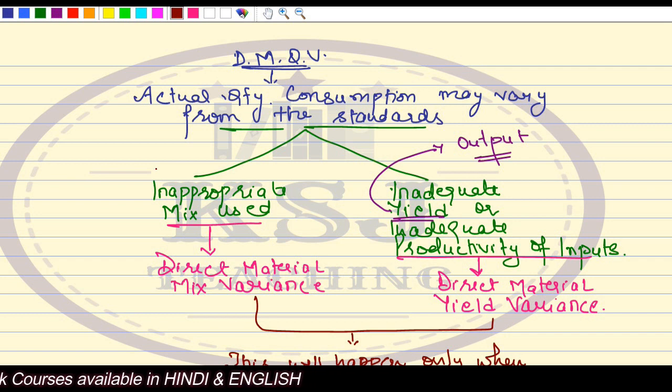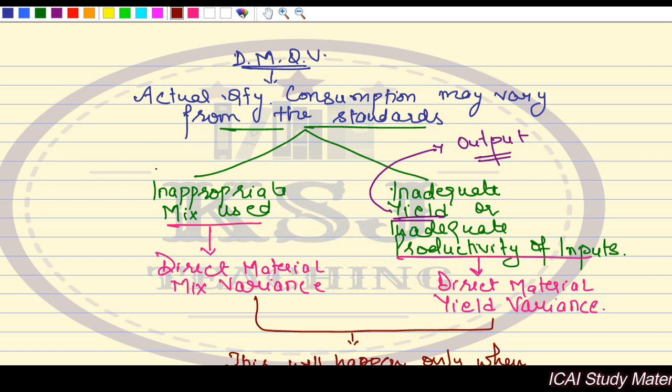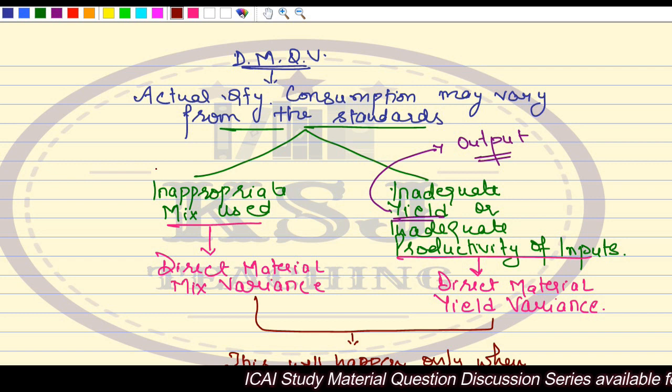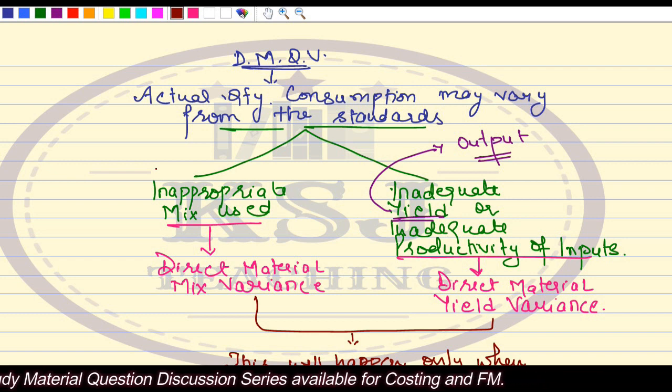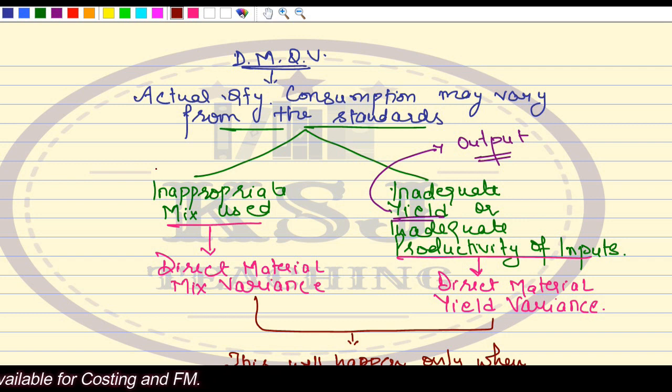Because of that, what happened? You planned for 100 units of output, but you could only get 80 units of output. If you are getting 80 units of output instead of 100 units, obviously your quantity consumption of the raw material will vary from the standards. You have set the standards for 100 units, but you have got only 80 units, so actual consumption will be different. So in that case, it is dependent upon the output.